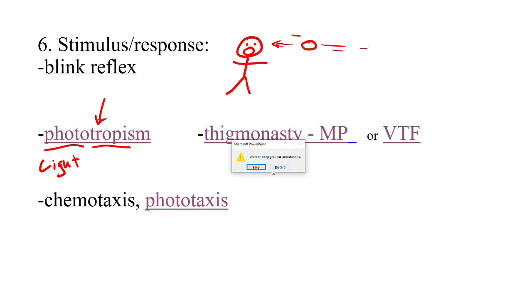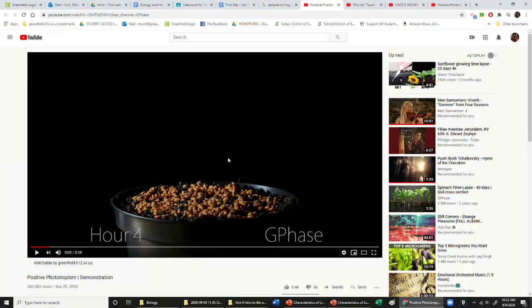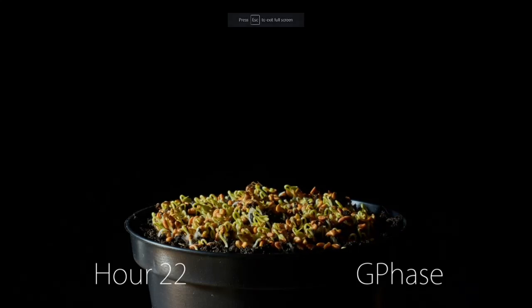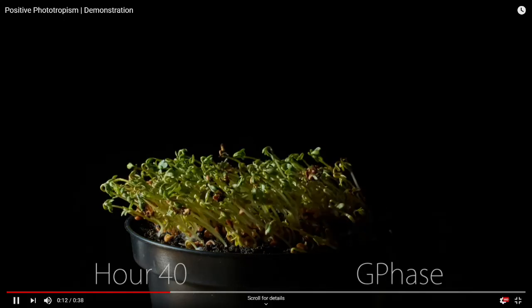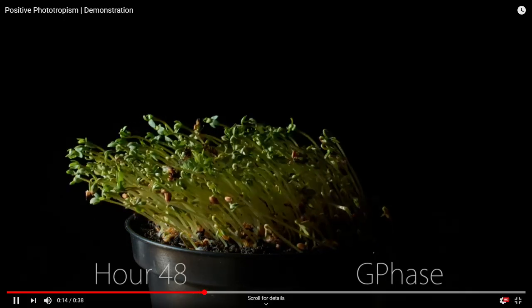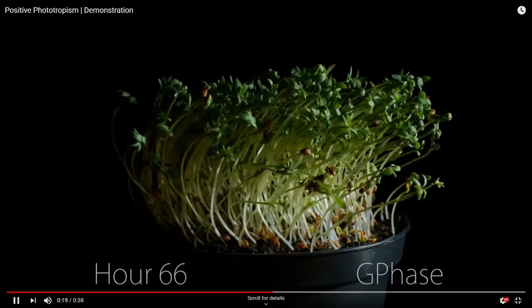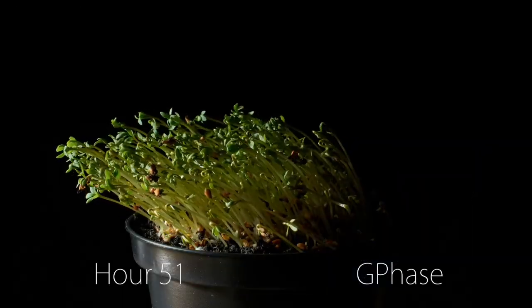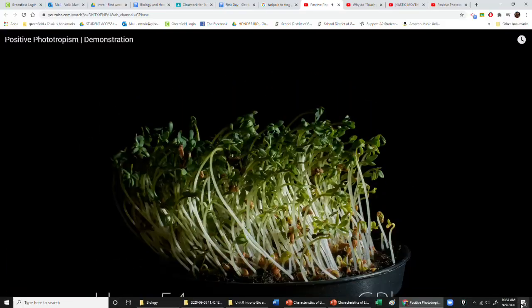I have a little video I'm going to show you. Let's check this out. Notice the light now is on the left side, it's over here. All the seeds are growing to the left. Now they switch the light and they put it on the right side over here. And then the plants are starting to bend or grow into the other direction. And that just keeps going, so I'm going to stop it here.